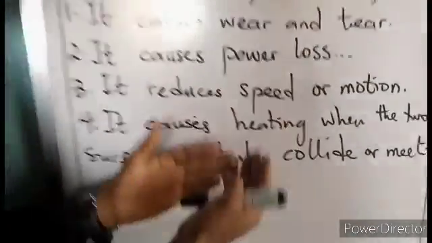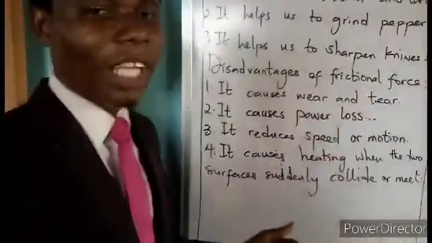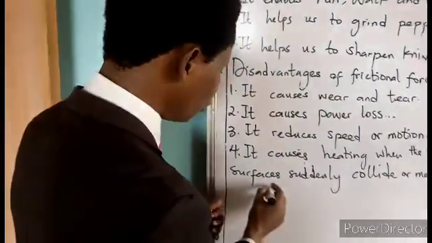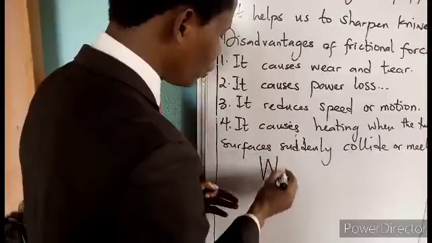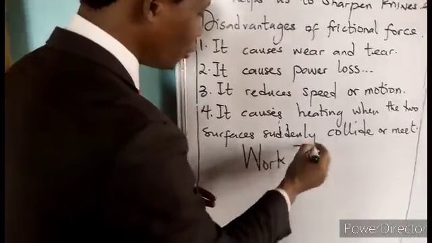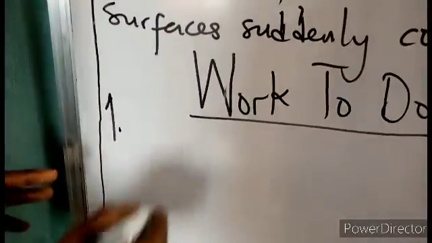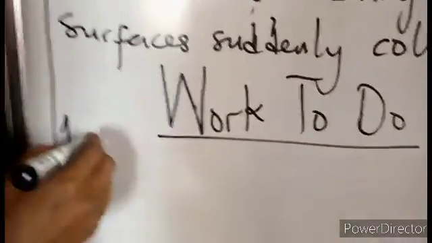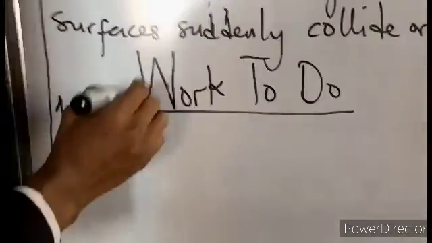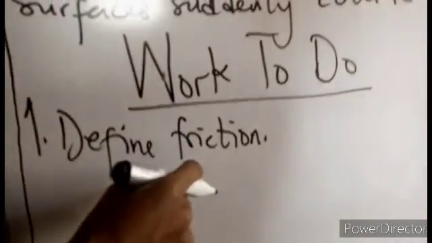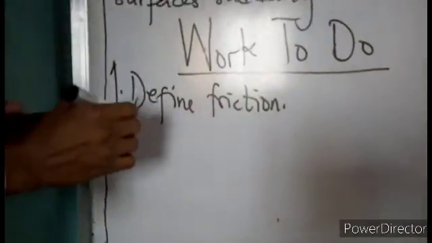Alright, at this point, we have come to the end of the lesson. I will leave you with an assignment to do. I will always tell you work to do. Now, work to do at home. The first one is this. I still want you to define friction again. Even though you have been given it in the last class, define it again for you to master the definition.